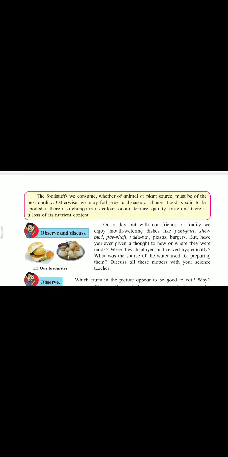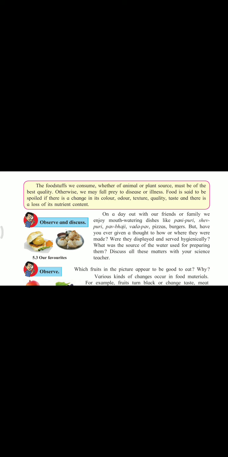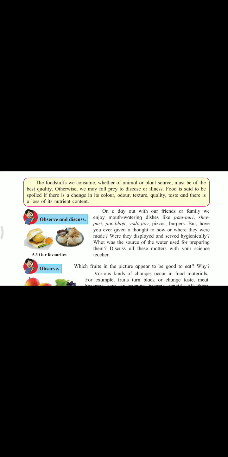Student, we eat foods, and this food we get from animal as well as plant origin. Means vegetable food we get from plants, whereas non-veg we get from animals. But whatever food we are eating, it must be of good quality. Why? Because from that food we get nutrition, and this nutrition is very necessary for our body. If we eat bad quality food, it is possible that we get ill effects and disease, and therefore we always have to eat good quality food.